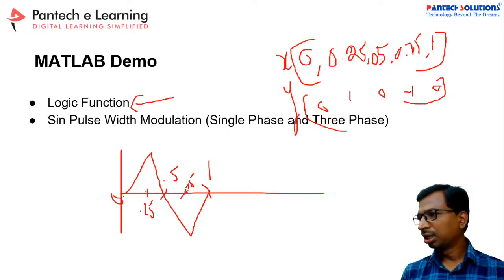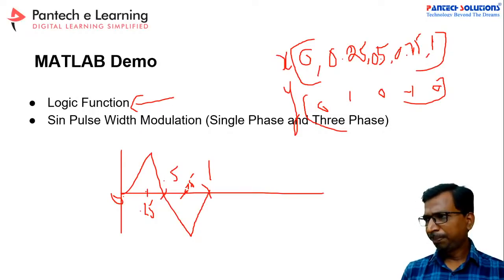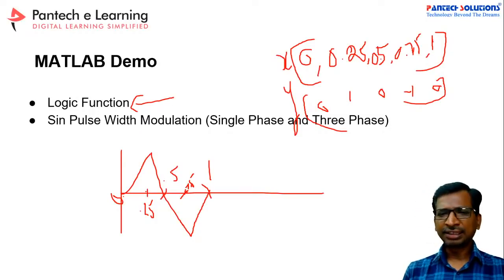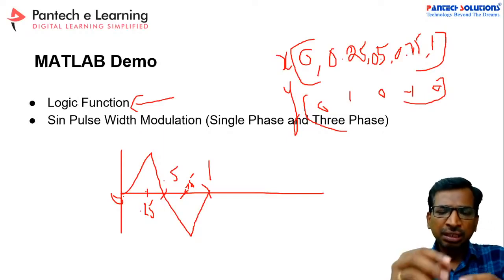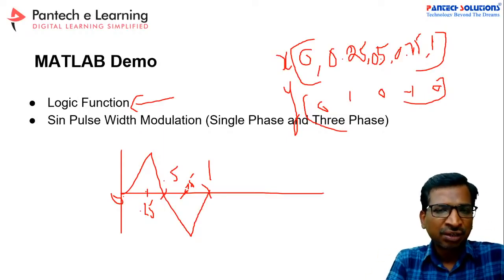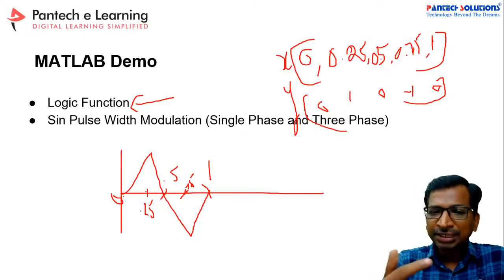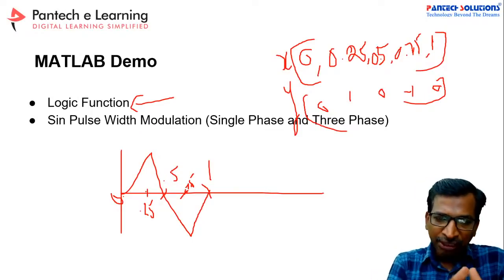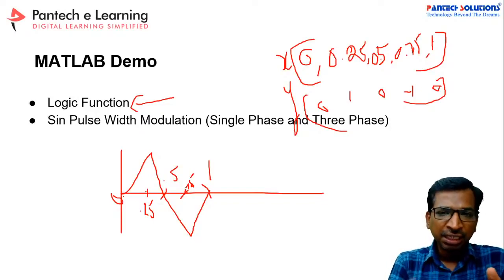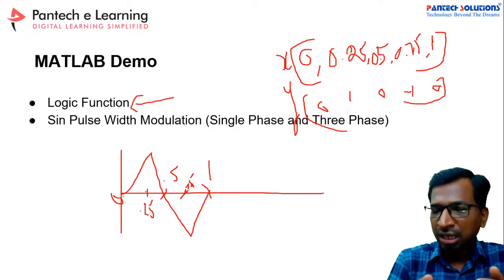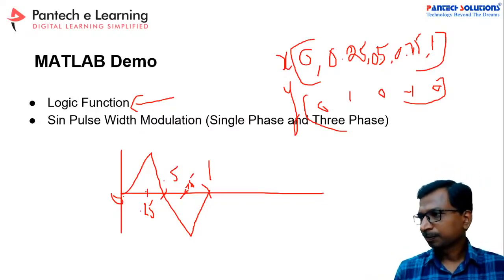Why do you take e power 3 and then 6? E power 3 is nothing but the time value. If it is 1000 kilohertz, then the inverse of 1000 is 1 e power -3. And for the simulation settings, you have to reduce the sample time to solve the iterations. For that I have used 1 e power -6.